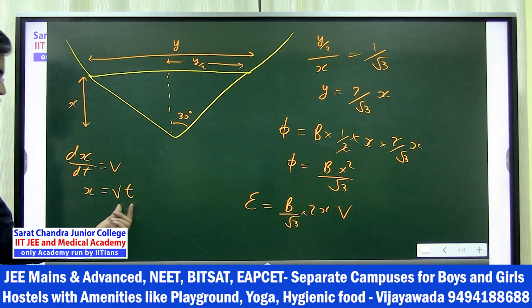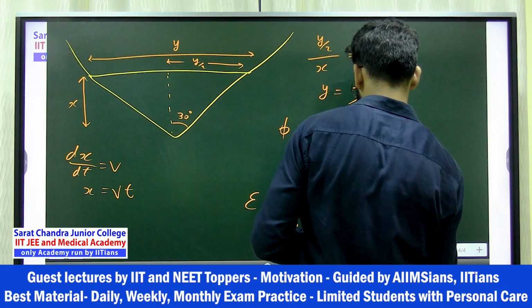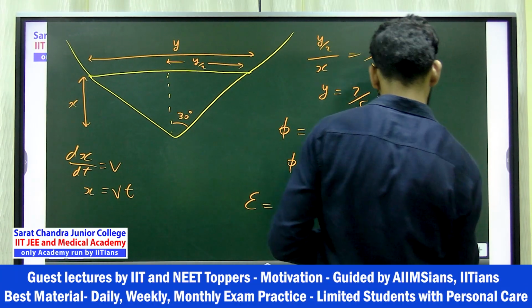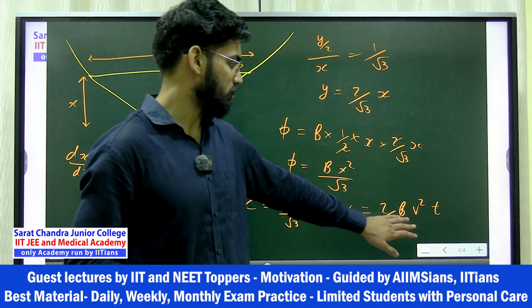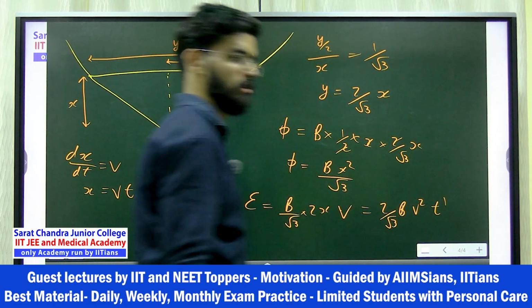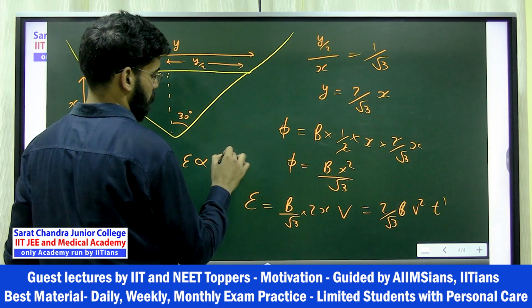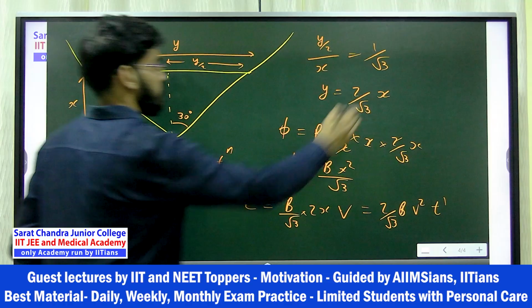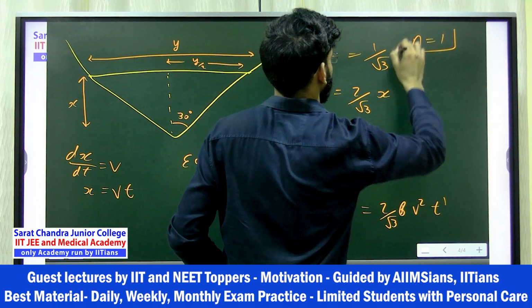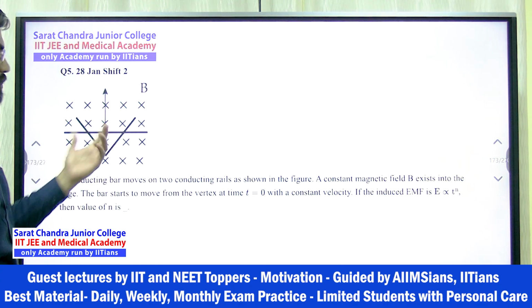So x, you can write down v into t. So you put that value here. So what you got? 2 by root 3 v square into t. Everything is constant. V is constant, v square is constant, so it is t raised to power 1. So he said that only if E is proportional to t raised to power n, give the value of n. So n equals 1. That's your answer. Understood? Just you have to calculate the area.